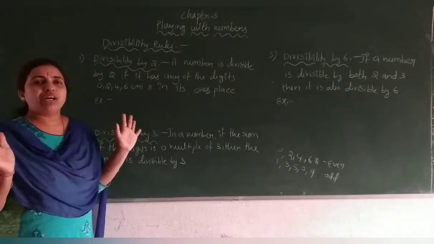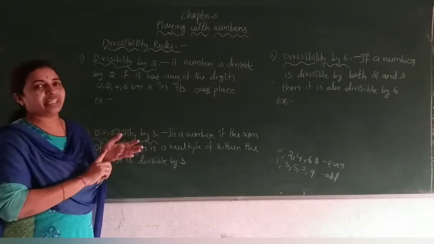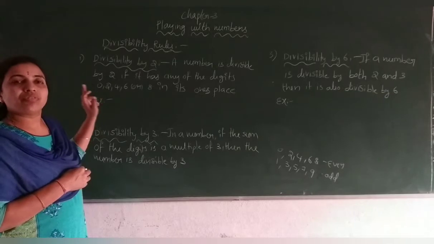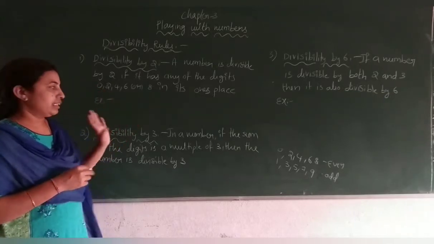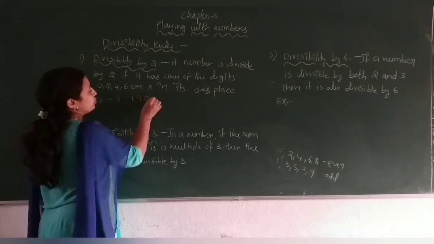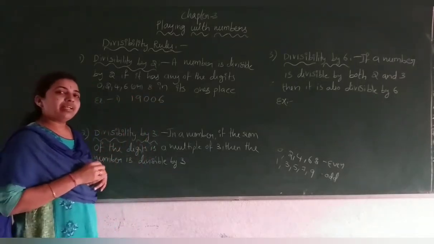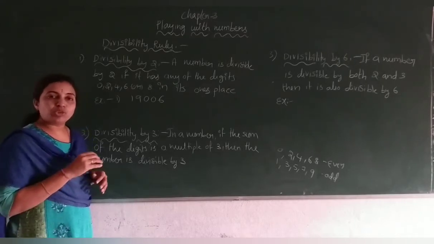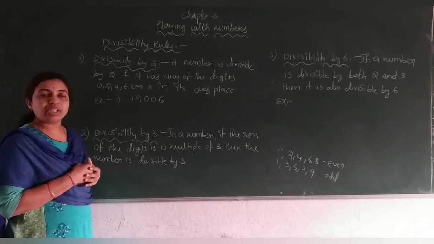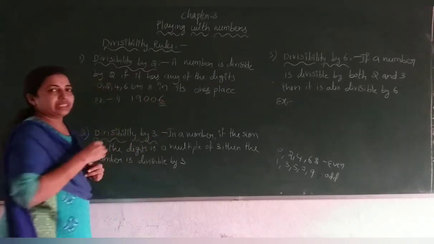Without division, we can say directly if the last digit, the units digit, is 0, 2, 4, 6 or 8. For example, suppose they have given a number and asked you to find whether it is divisible by 2 or not. What you have to see is the ones digit here.